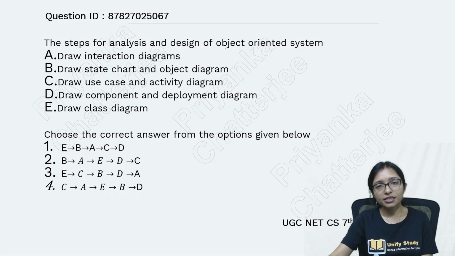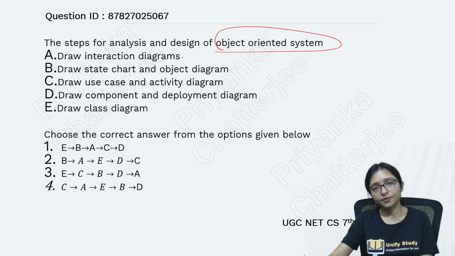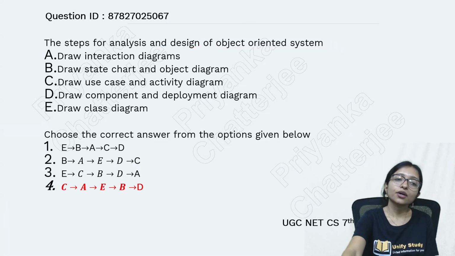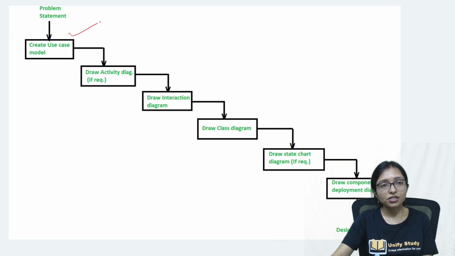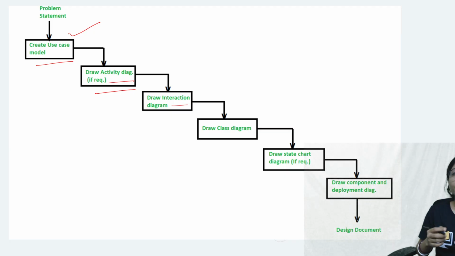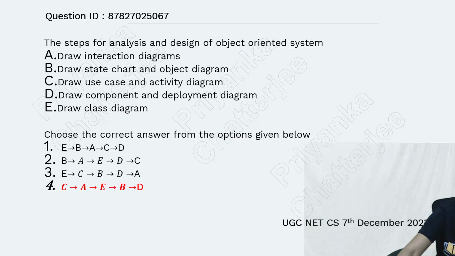Here another one is about object oriented systems. How the design is going on. This is a December 2023 question. Yes. What is the sequence? This is the sequence. You can see first create the use case, then activity diagram, then draw interaction diagram, then draw class diagram. After that it is coming here. That's why your sequence is this one. This is actually a question of the design chapter. So all your questions are over.